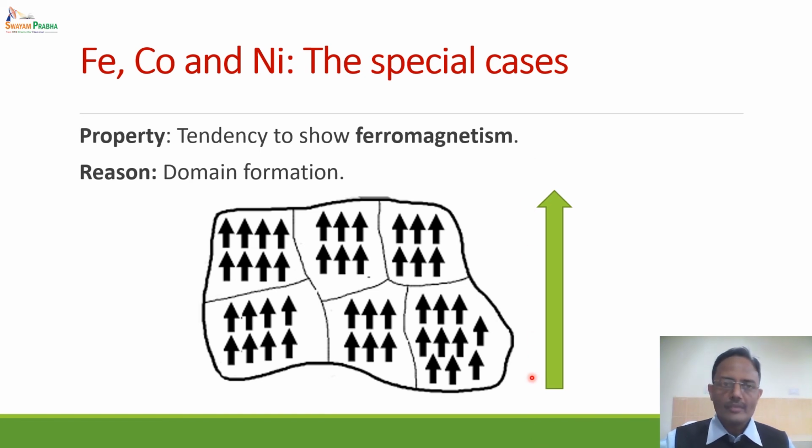Hence, iron, cobalt and nickel are the three elements which show this ferromagnetism type of phenomenon. Such phenomena are also shown by some of the rare earth elements and some of the alloys of these elements.